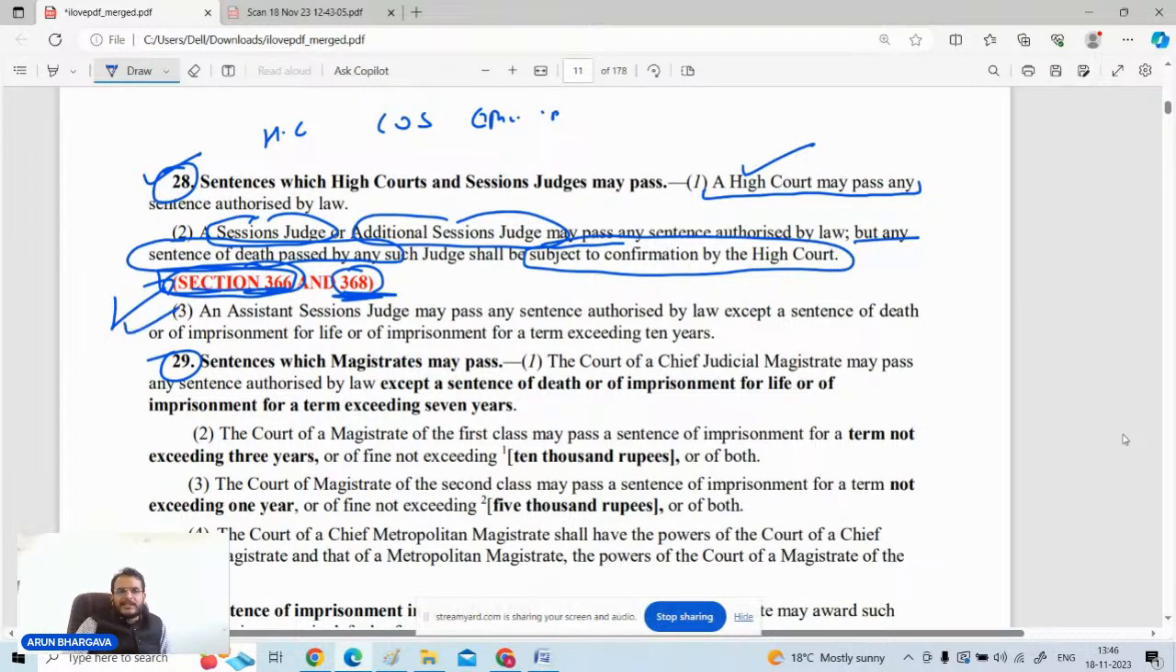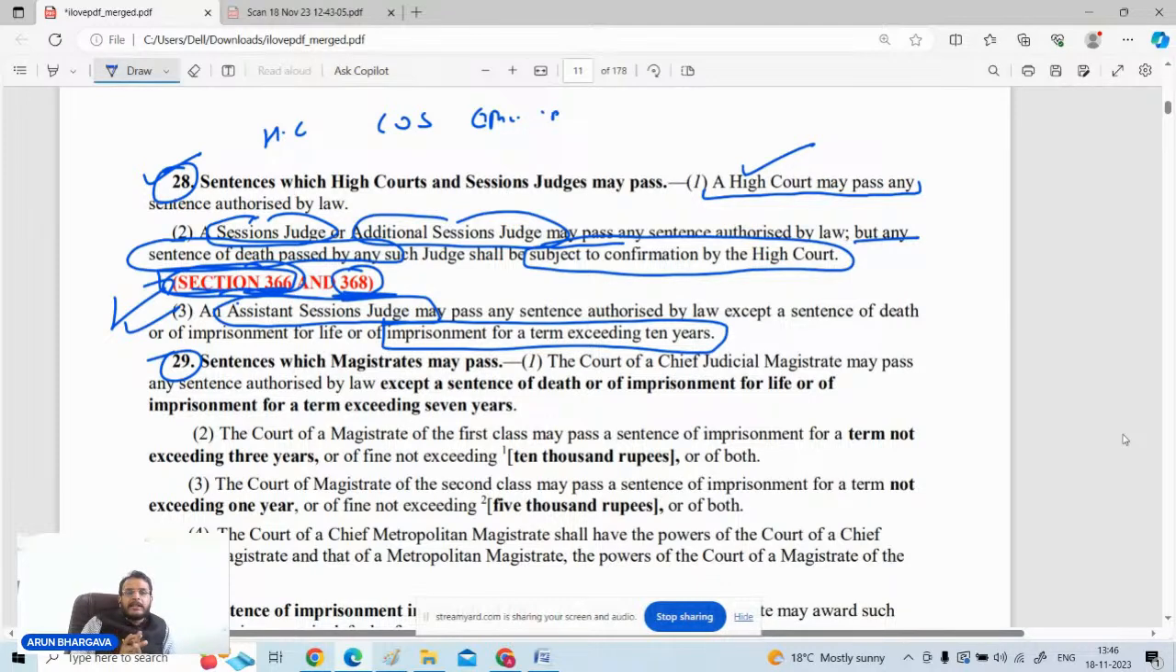With respect to the assistant session judges, what is the maximum punishment the assistant session judge can give? The maximum punishment an assistant session judge can give is a period of 10 years. This is the maximum punishment which the assistant session judge is competent to give to the convicted person.